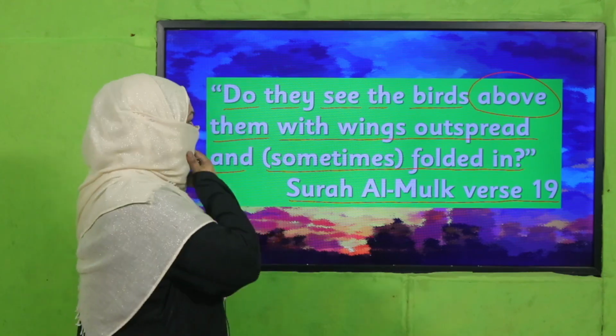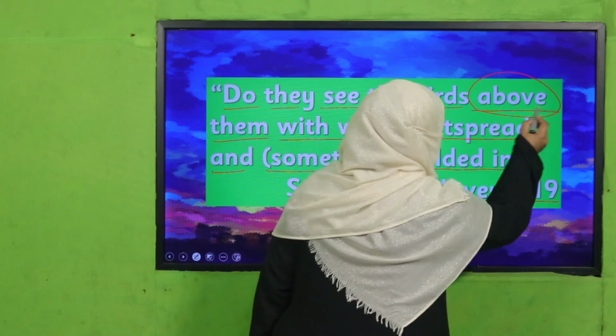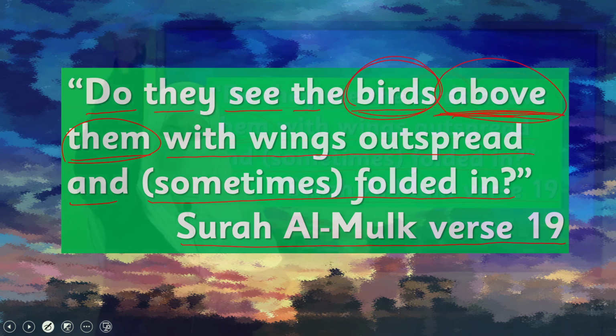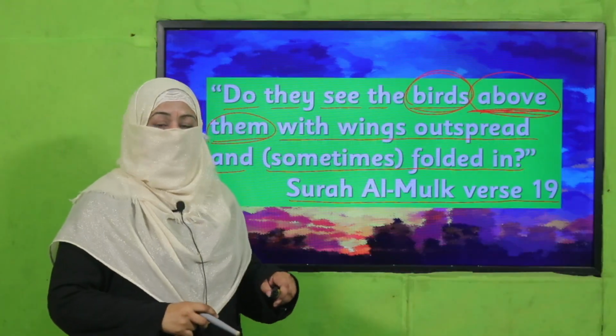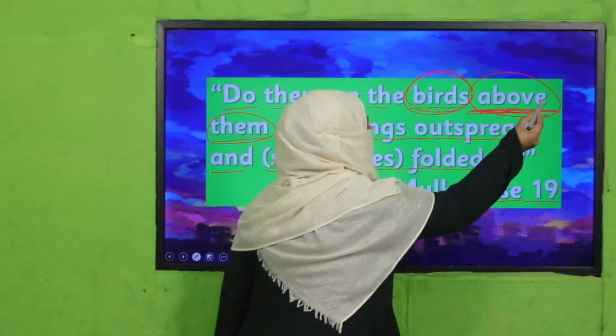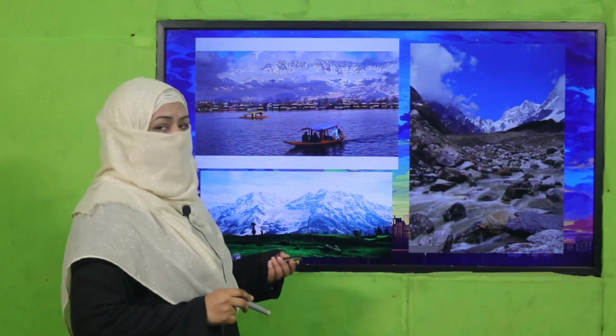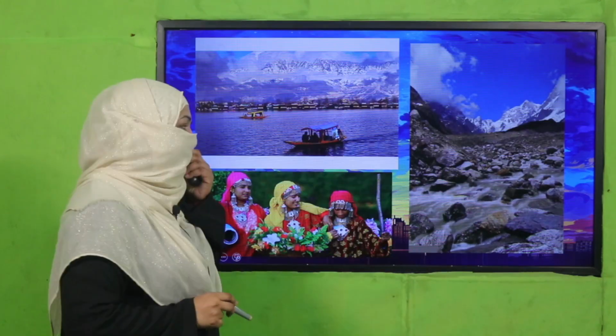Okay. Now, my dear students, look at this word: above. What is it telling us? It is telling us the position of these birds. Where do they fly? They fly above you. Like you're standing on the ground and they are flying above you in the sky. So such type of words which tell us the position of something, what do we call them? We call them position words.